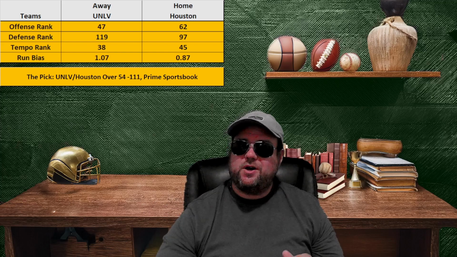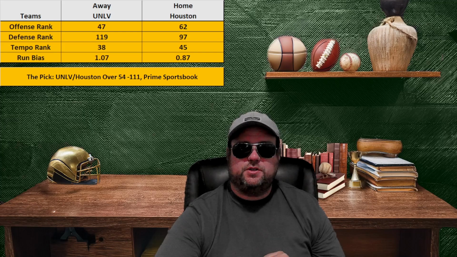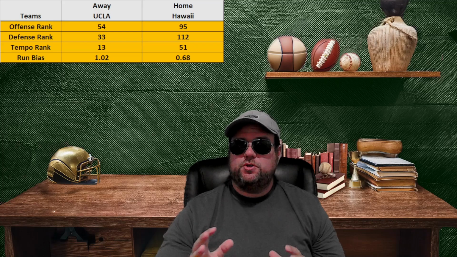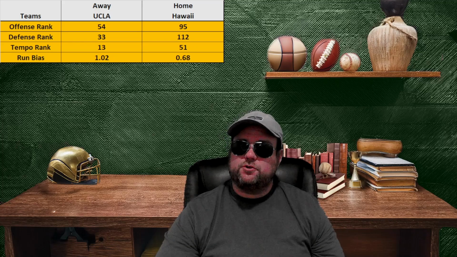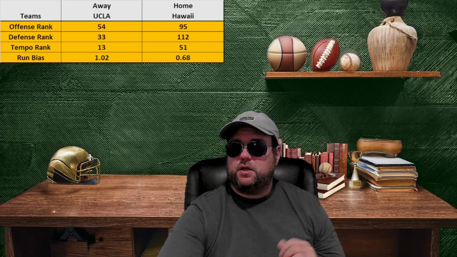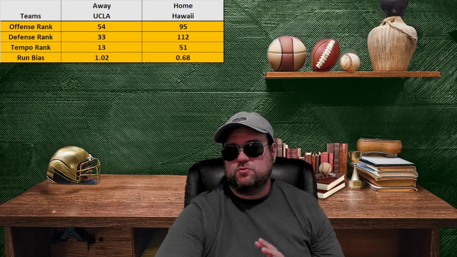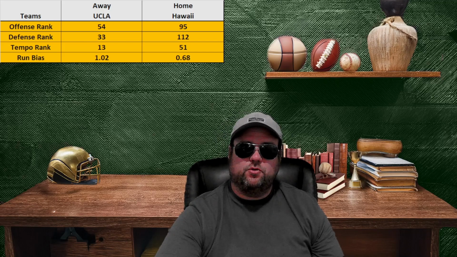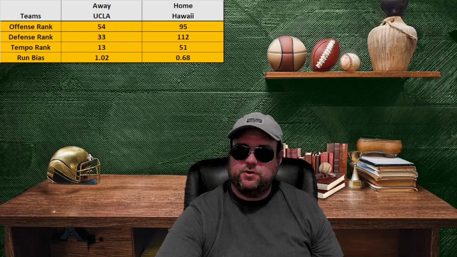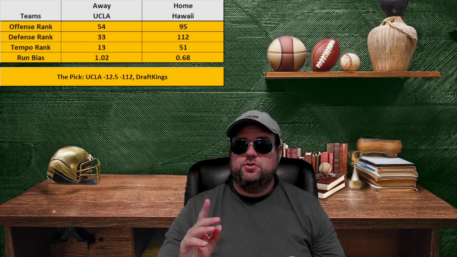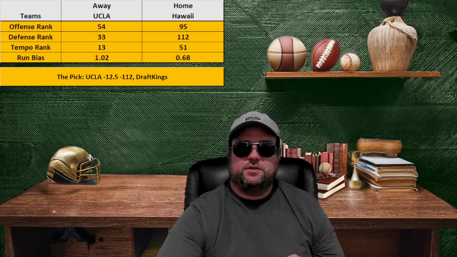So we're going to continue on west. We're going to go to the farthest reaches in the United States, as west as you can go, and look at the game of UCLA versus Hawaii. So UCLA has a slightly better than average offense. They have a very good defense. They tend to play a quick game. Looking at Hawaii, their offense is ranked to be better than their defense. They tend to pass the ball a lot. So looking at this game, I think it'll be a quick game. I think UCLA has the advantage, which is why I took UCLA minus 12.5, and I took that at DraftKings.